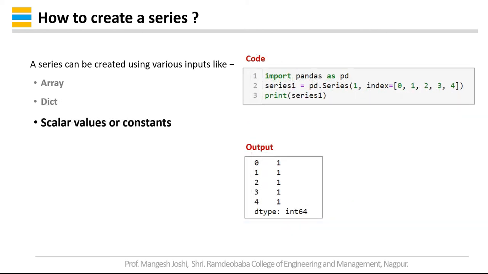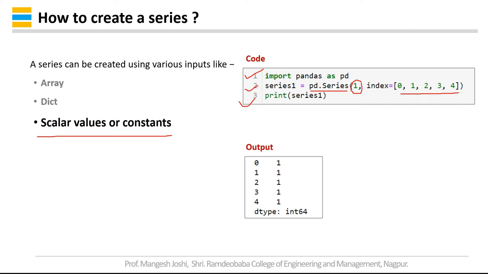The third way in which a series can be created is with scalar values. So import pandas as pd, then series1 is equal to pd.Series. I want to have, suppose, 1 with index as 0, 1, 2, 3, 4, and then I am printing the series, print series1.